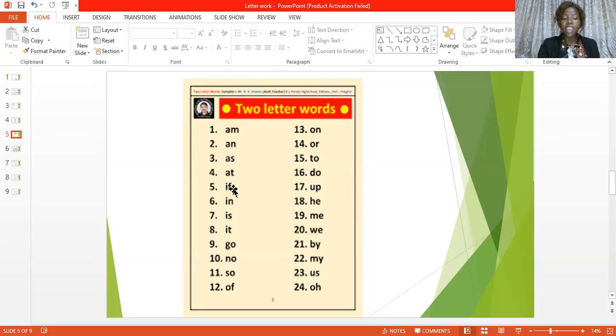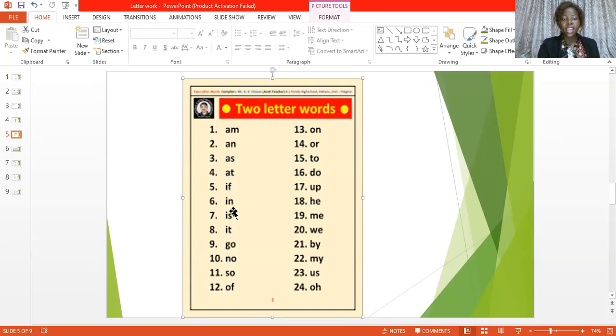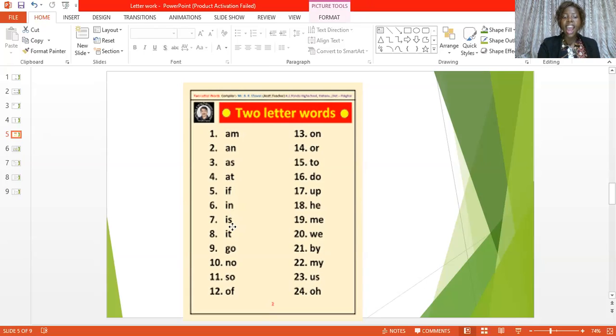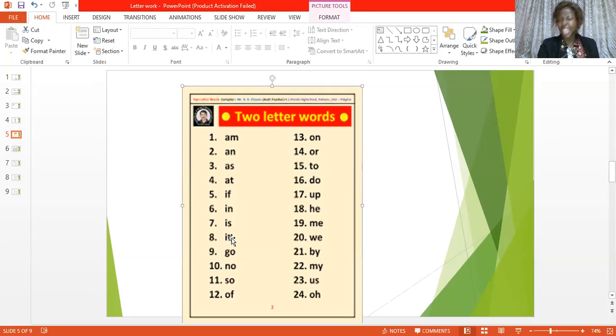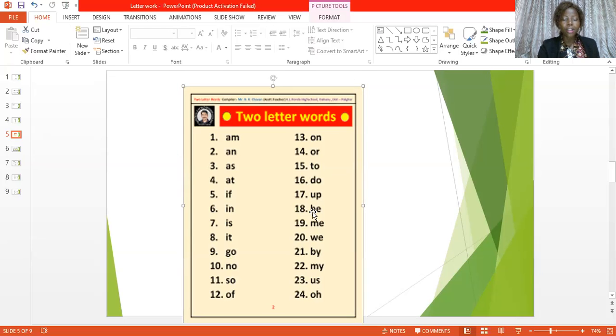Can you see there? If, in, is, it. G-O, go. N-O, no. S-O, so. Off. All.